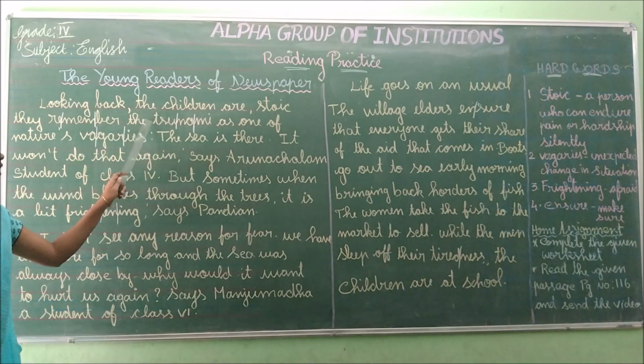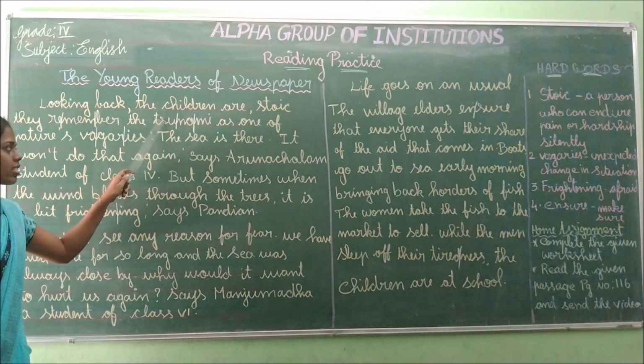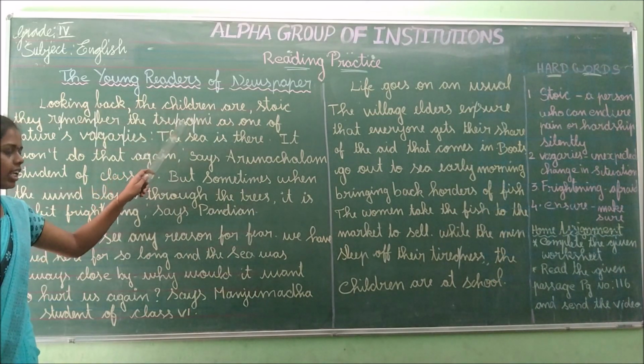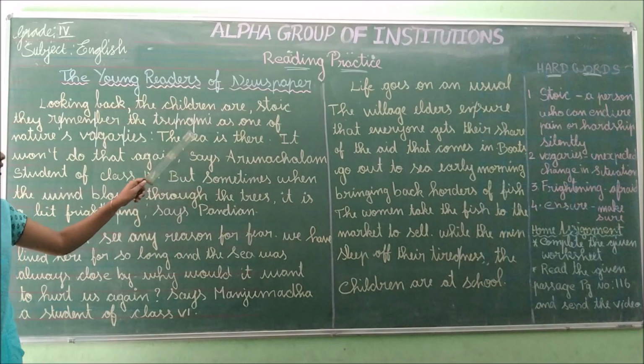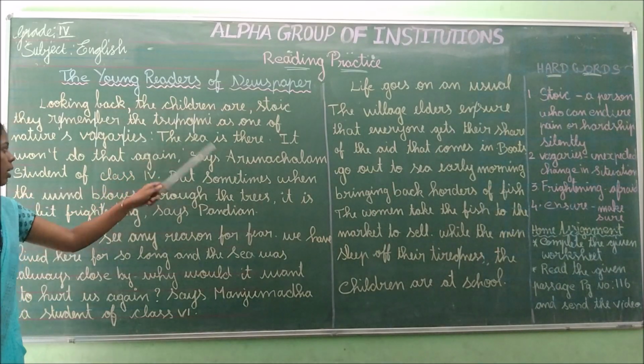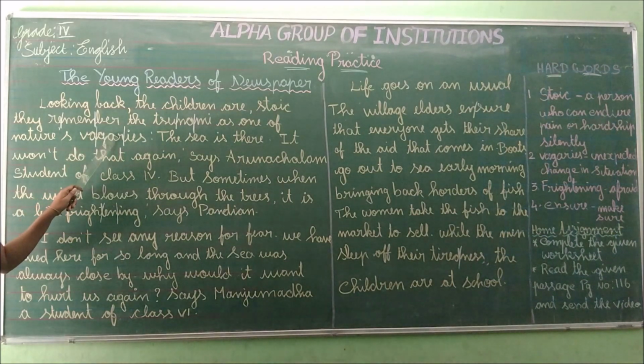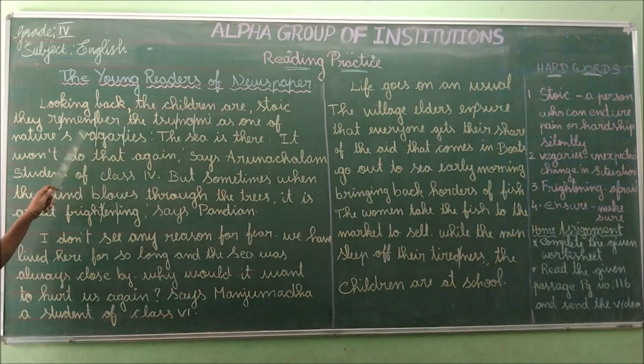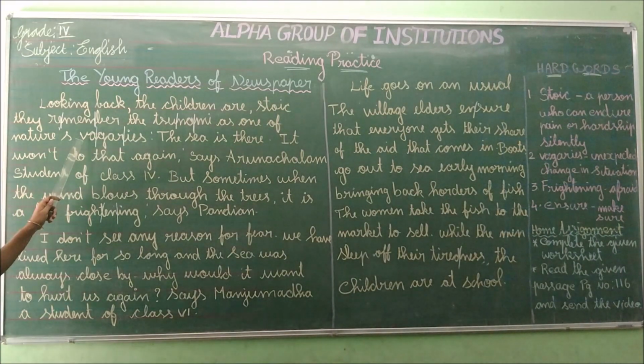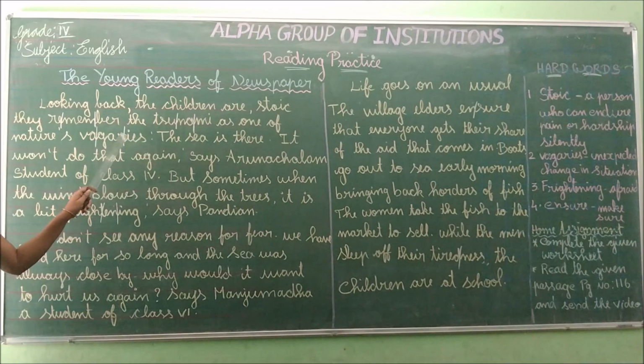Next one is tsunami. Here the word is called tsunami. T is silent. So it is also a 3-syllable word. Tsu, na, mi. Tsunami. Next one is vagaries. V-A-G-A-R-I-E-S. Vagaries.